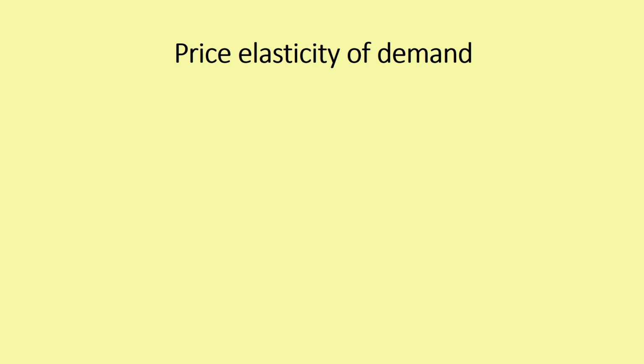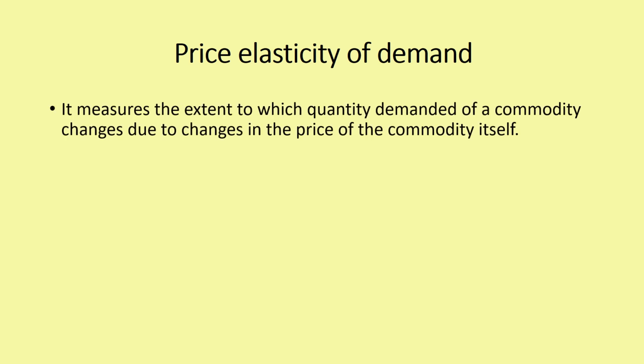So we take the first one, that is price elasticity of demand. We are going to define it, know how to calculate it, and then look at the types and the importance of price elasticity of demand. So let's define it. It measures the extent to which quantity demanded of a commodity changes due to changes in the price of the commodity itself. As the name suggests, this is where quantity demanded is responding to only one factor, which happens to be the price of the commodity.